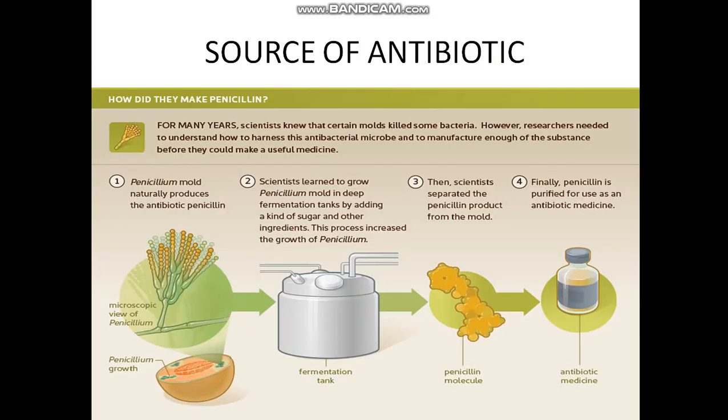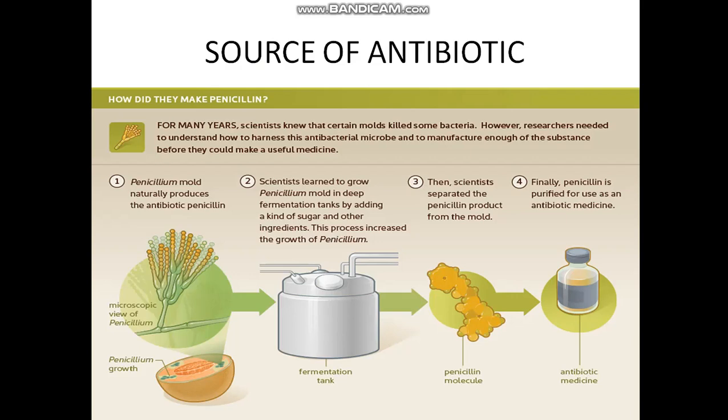Now we will learn about antibiotics. Antibiotics are chemical substances produced by some microorganisms that kill or inhibit the growth of other microorganisms. The first antibiotic was discovered by Alexander Fleming in 1928. He was working in the laboratory and he had grown a culture of certain bacteria.